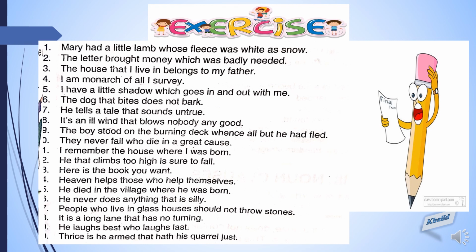So the adjective clause will be that has no turning, which is qualifying the noun, that is lane. The last sentence. Thrice is he armed that hath his quarrel just. So the adjective clause will be that hath his quarrel just, which is qualifying the pronoun, that is he.